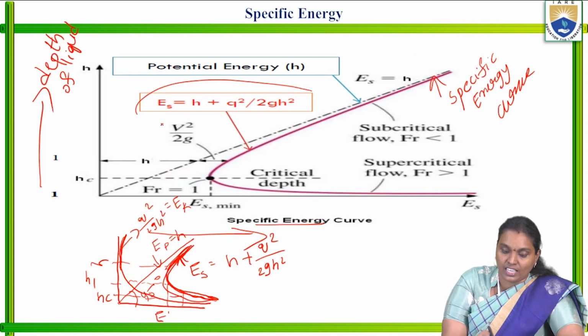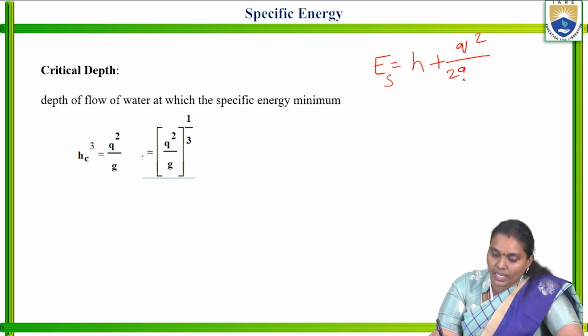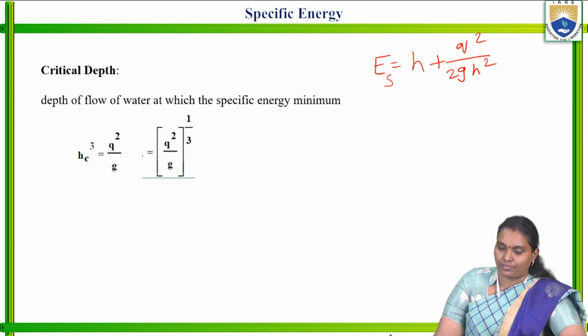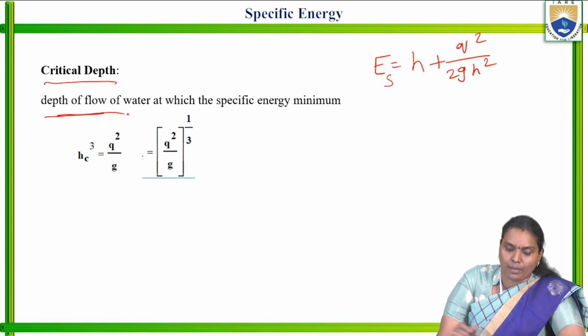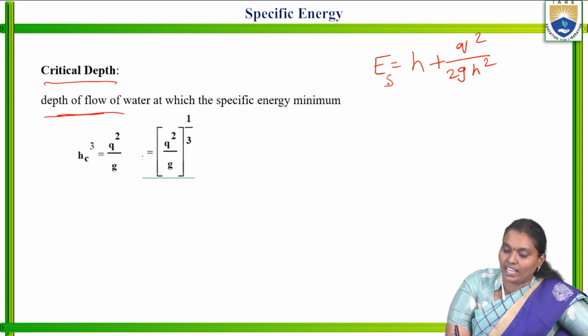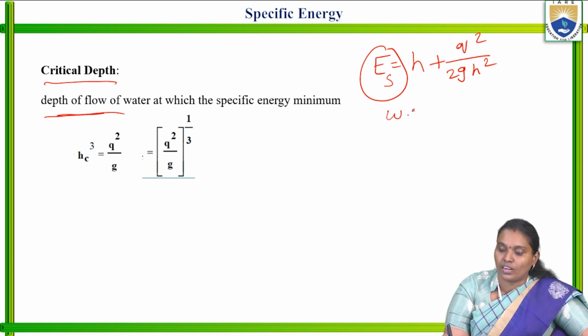we know this is the equation. E = H plus Q square by 2G H square. So in this, we are understanding the critical depth, the depth of flow at which the specific energy is minimum. Whenever the specific energy is minimum, that is nothing but the specific energy is differentiated with respect to the depth of the liquid, that is H.